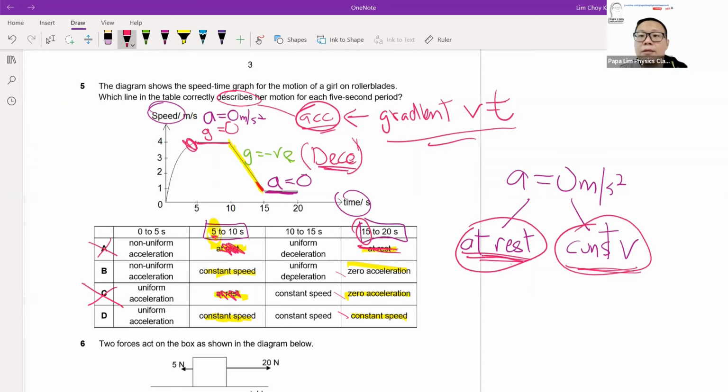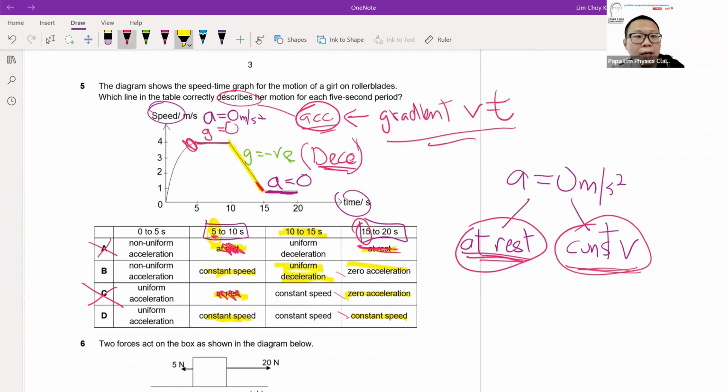So at 10 to 15 seconds, this interval, the object is experiencing a uniform deceleration. The only option that is not eliminated and has uniform deceleration is option B.